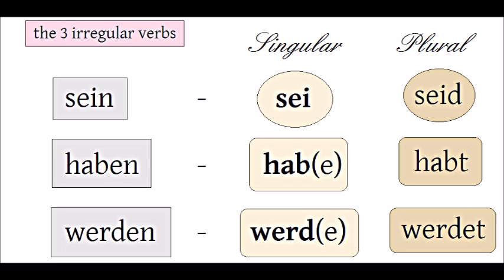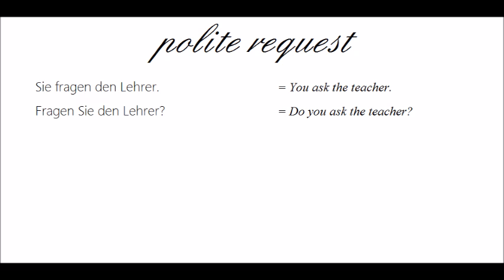Now, if you want to make a polite request, which means you're addressing the other person with Sie instead of du, then you need to use a different method. But don't worry, this method is even easier than the other one. Take a normal sentence and flip subject and verb. It looks just like a question without a question mark.